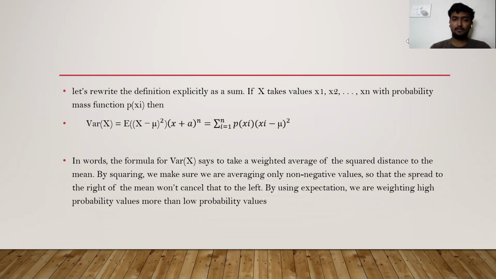In words, the formula for variance of x says to take a weighted average of the squared distance to the mean. We make sure we are averaging only non-negative values so that the spread to the right of the mean does not cancel the left. By using expectation, we are weighting the high probability values more than low probability values.